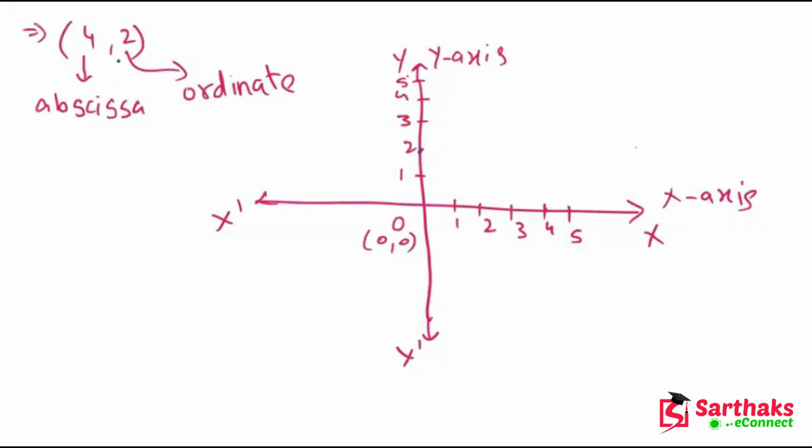So now my dear friends, the x point which is 4 is here, and 2 is here like this. Now if we plot this, we get this point. This is our point (4, 2). So my dear friends, this is the method to plot a point on the graph. I hope you understand how to plot a point on the graph. This is a very easy method. So now let's move on.